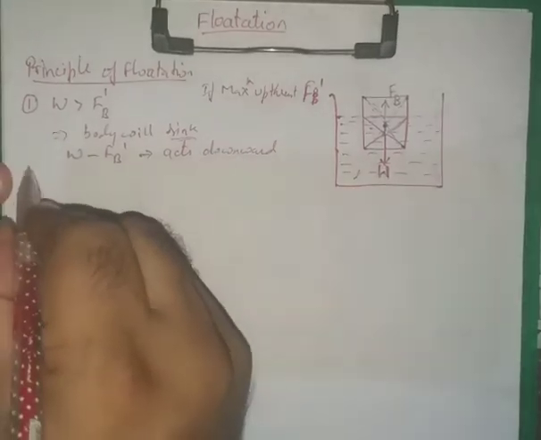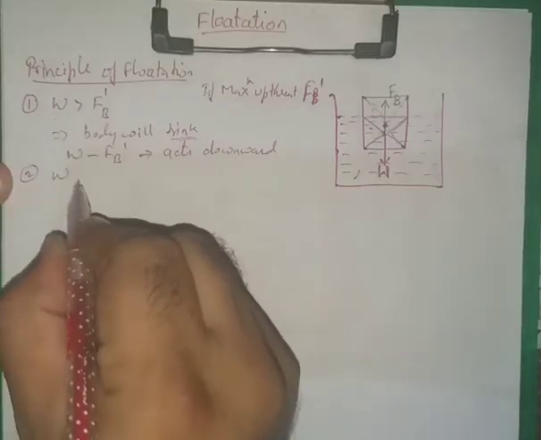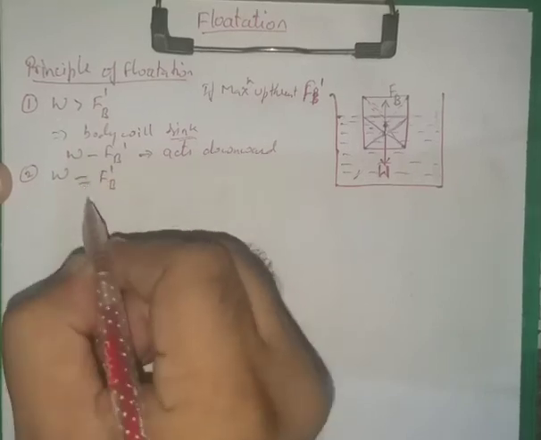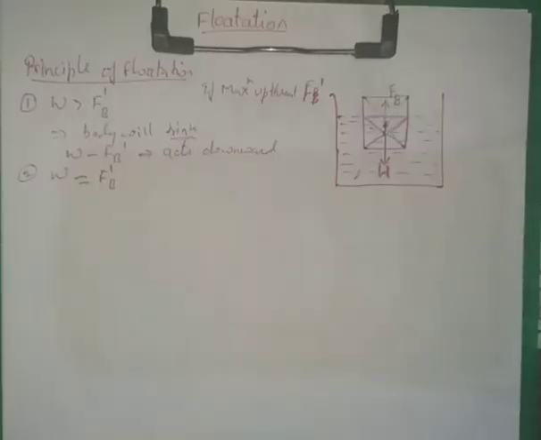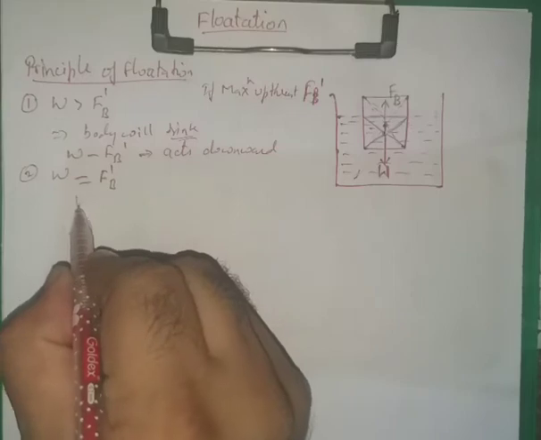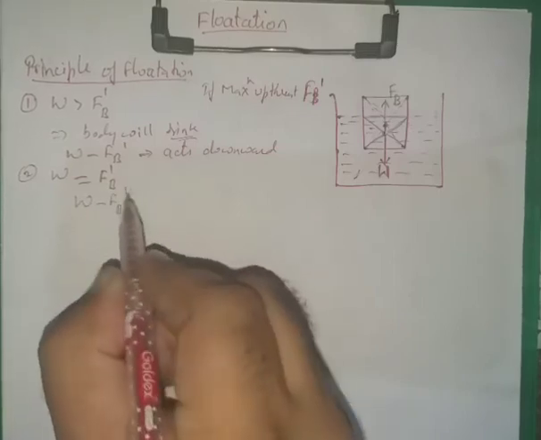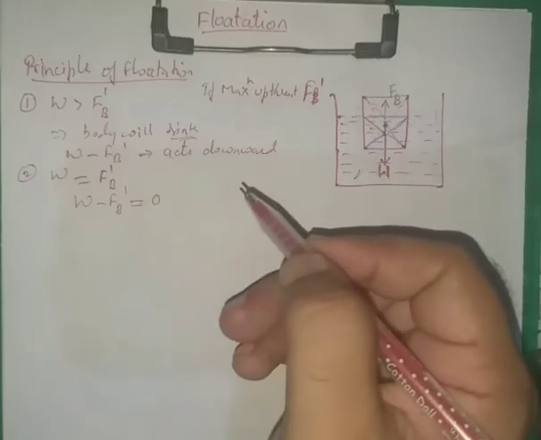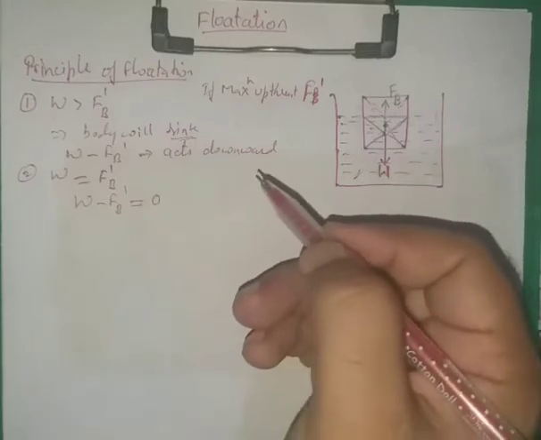In the second case, when the weight is equal to the maximum upthrust force, the apparent weight W minus FB dash will be equal to 0.